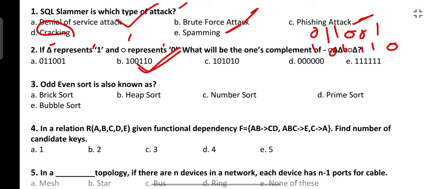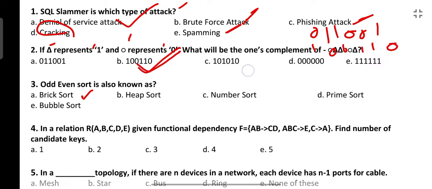Next: odd even sort is also known as? So what is odd even sort? Let's first understand the question here. The answer is brick sort. How does this odd even sort work? Actually this sort works in two passes. First pass would be the odd pass, then next is the even pass.